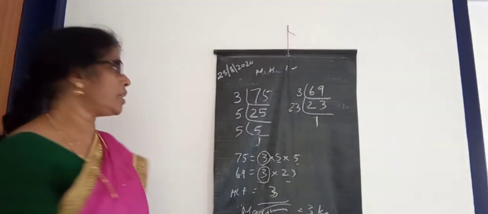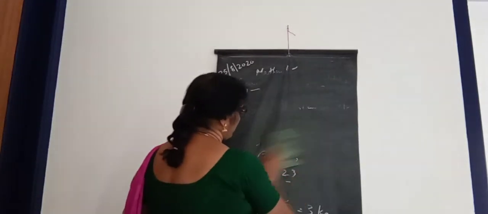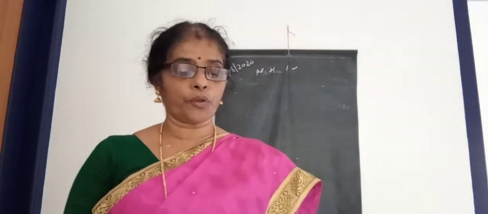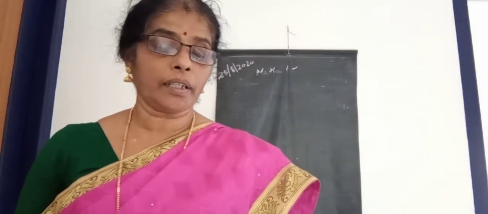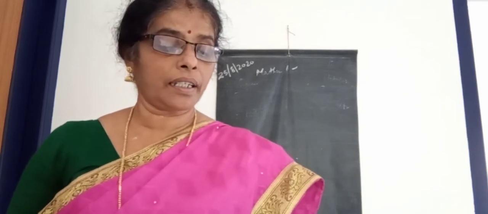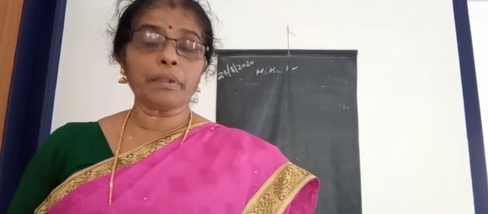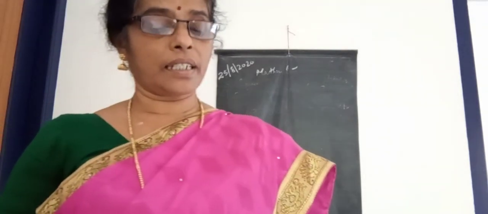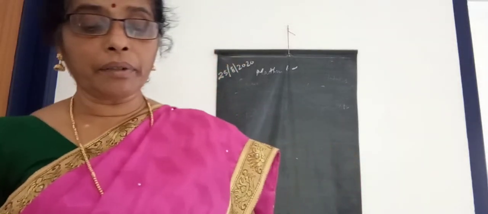Then we can take the second one. Next question. Look here. 3 boys step off together from the same spot, and their steps measure 63 centimeter, 70 centimeter and 77 centimeter respectively. And here, what is the minimum distance each should cover so that all can cover the distance in complete steps. That we want to find out, the minimum distance.